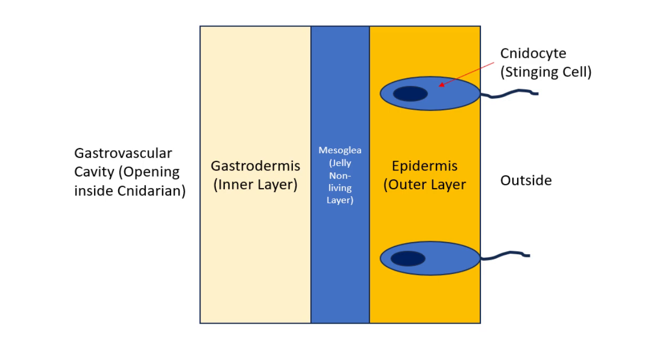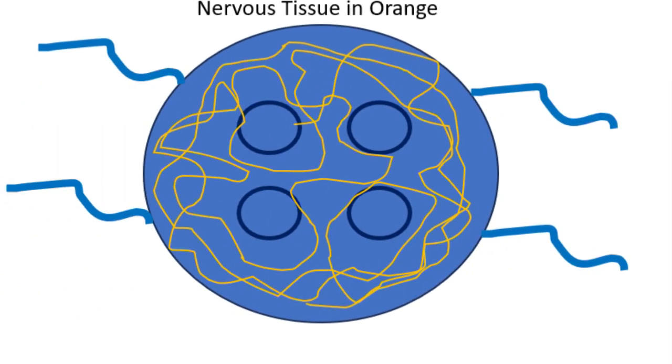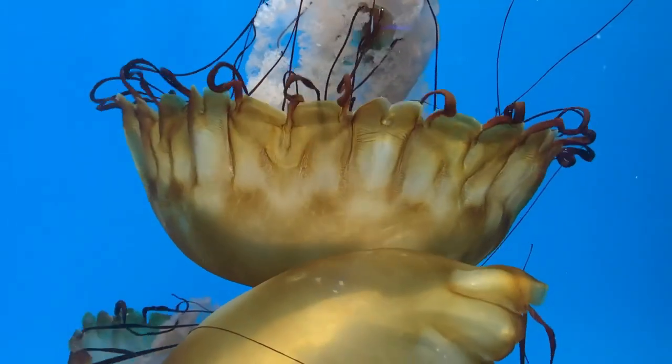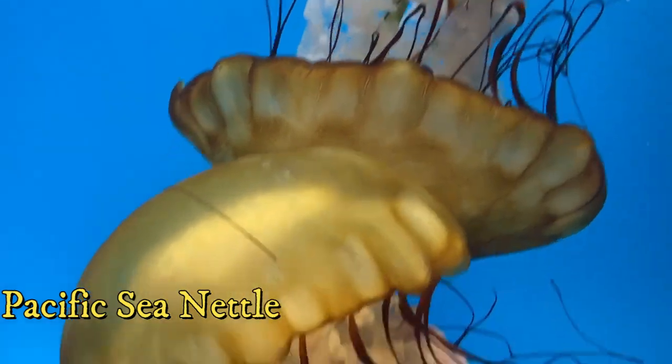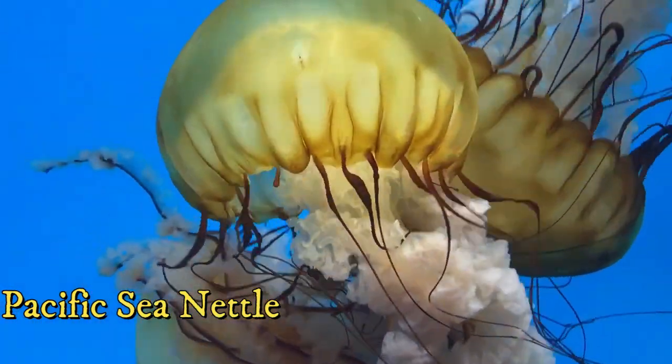For the most part, there are no organs or organ systems in this group. Nervous tissue is organized as a nerve net throughout the body rather than condensed into a head-like region as in most animals. There is some condensation of nerves around the base of the bell in medusa cnidarians to help move the tentacles.